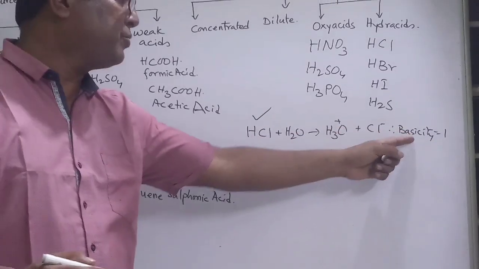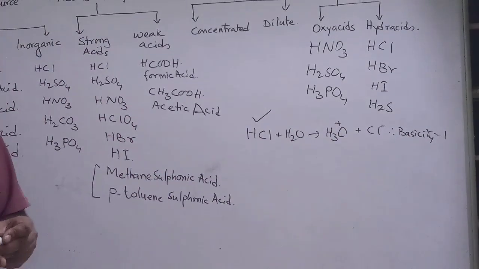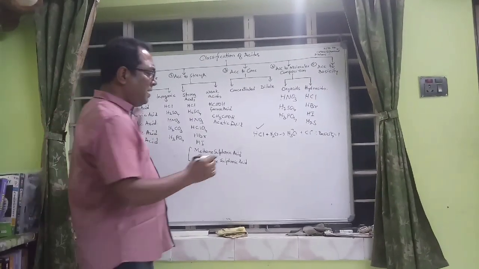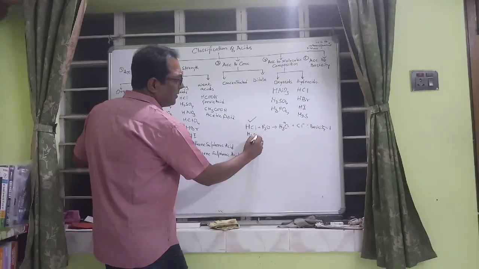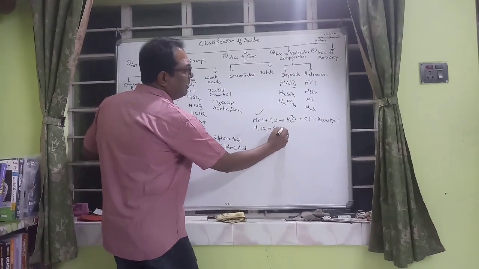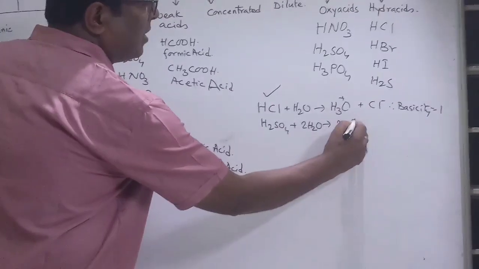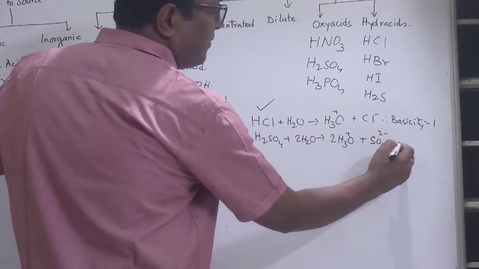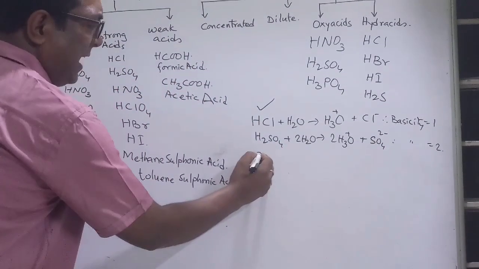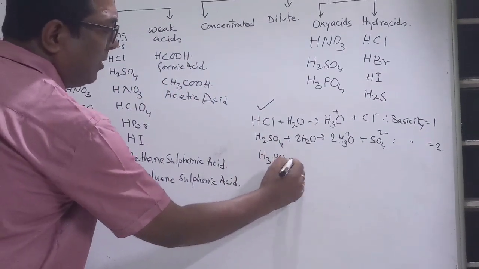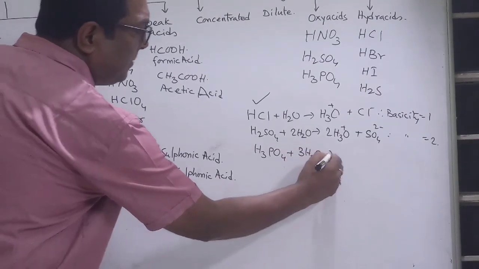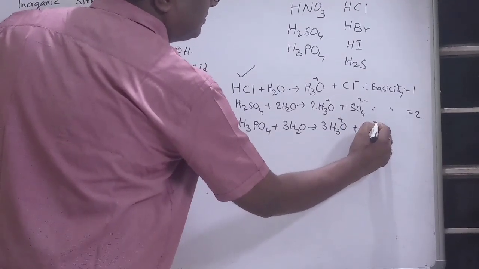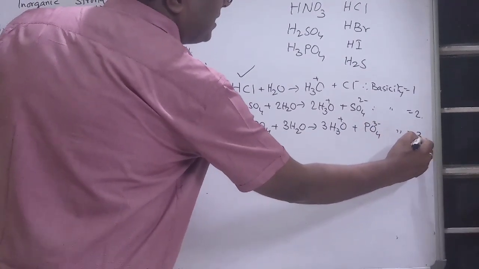What is the basicity of hydrogen chloride? The basicity of hydrogen chloride is 1 because it produces only one H3O+ per molecule of acid in water. If I take H2SO4 and add water, it produces 2 hydronium ions and SO4 2 minus, therefore the basicity is 2. When I take H3PO4 and 3 moles of water, it produces 3 hydronium ions and the phosphate ion. Therefore the basicity is 3.